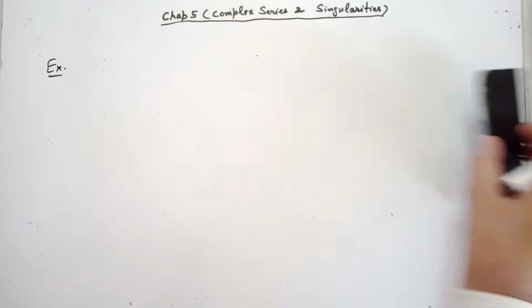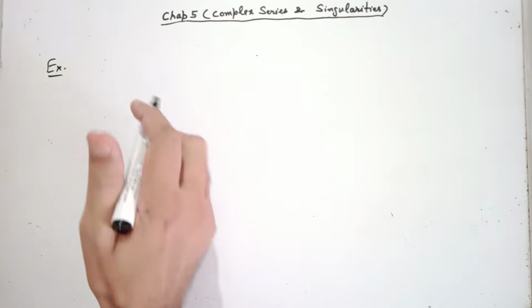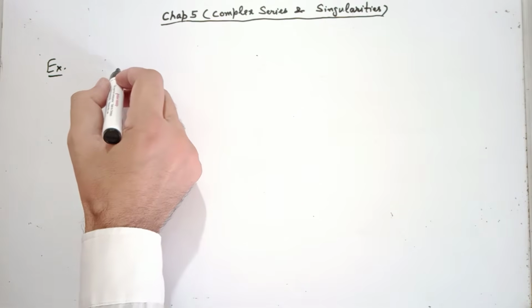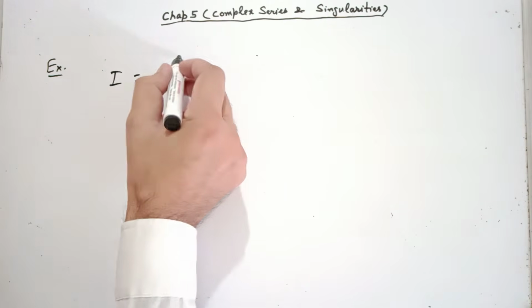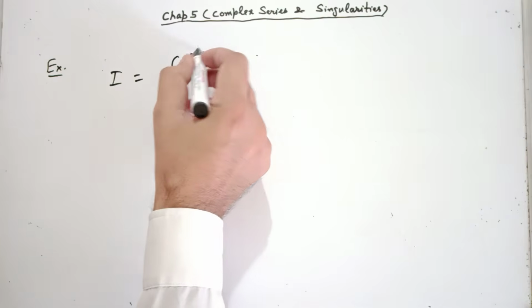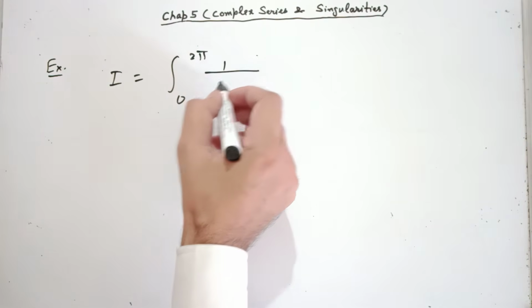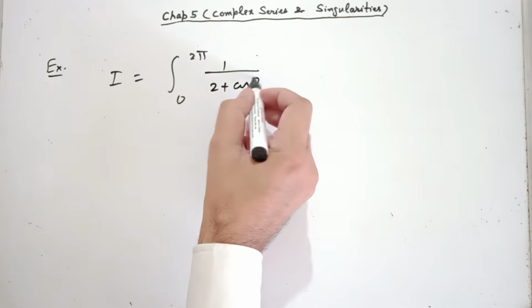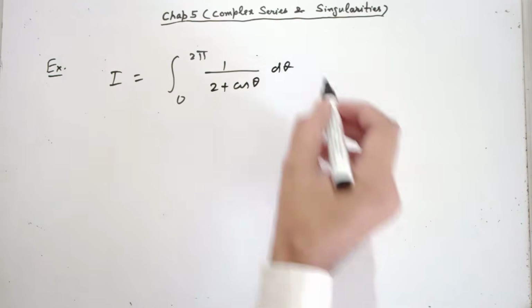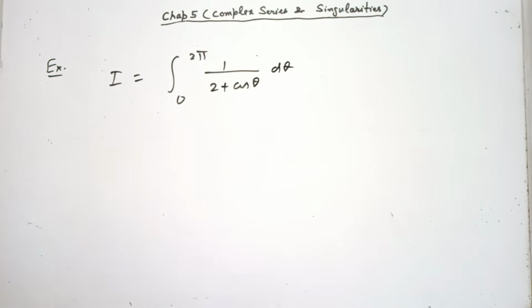See one more type of integral. Suppose you are given I equal to the integral from 0 to 2 pi of 1 over 2 plus cos theta d theta. Let us solve this integral using the residue theory.